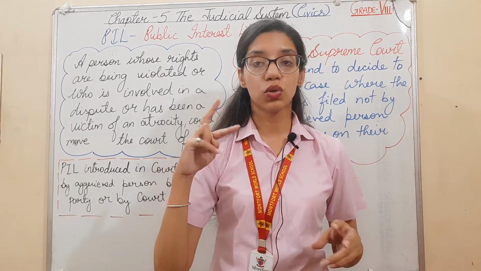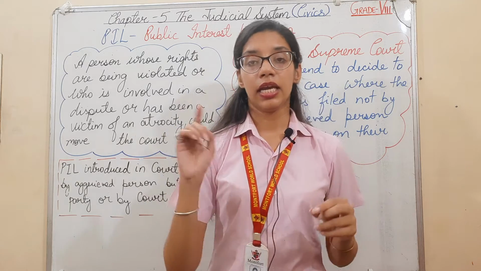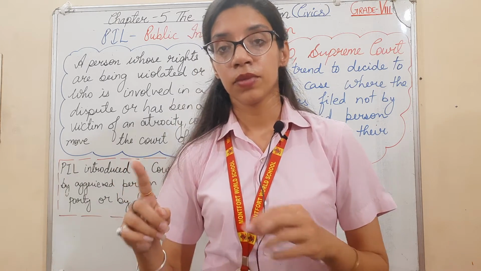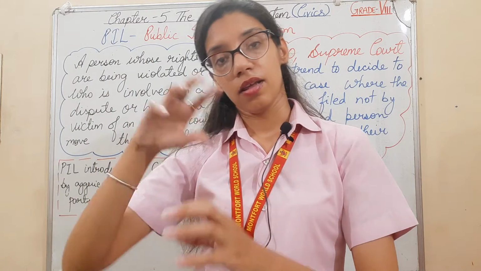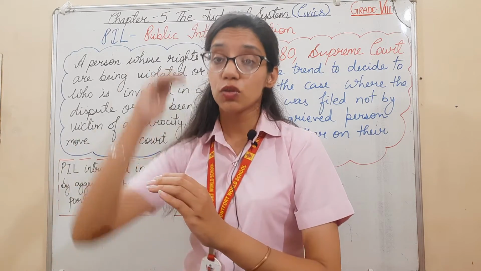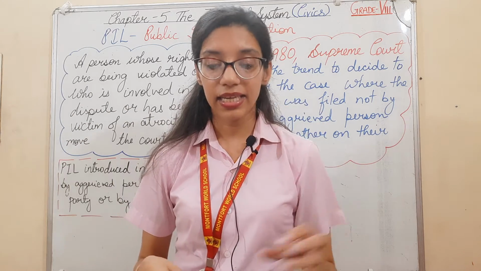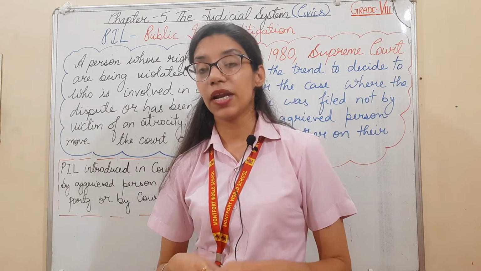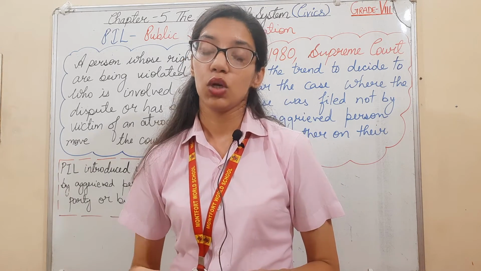I hope you understood the two examples. One was of Bihar jail, the second was of Tihar jail. In Bihar jail, there were undertrials who had spent much longer in jail than they would have if their guilt had been proved and they had been punished. And in the second case, a prisoner in Tihar jail complained to Krishna Iyer about the physical torture going on.